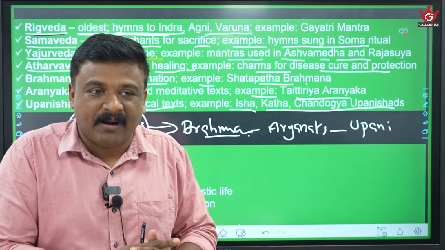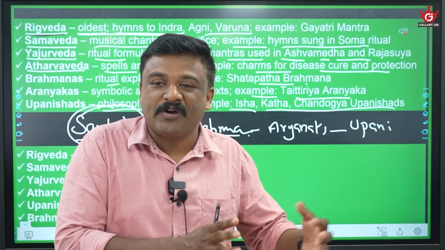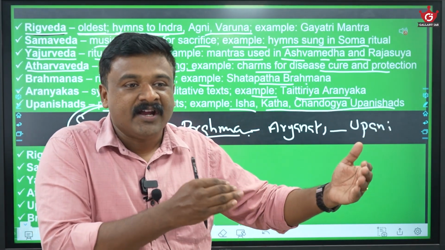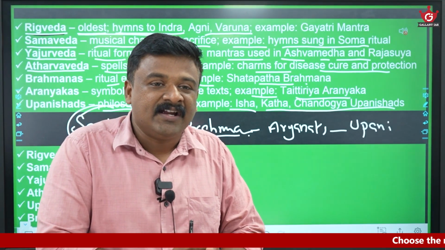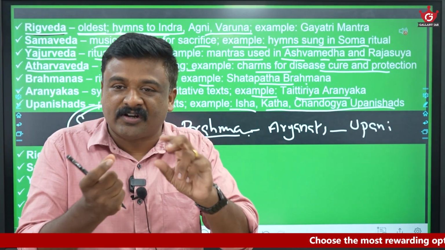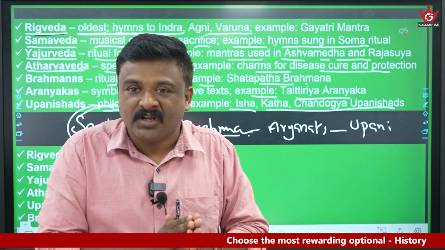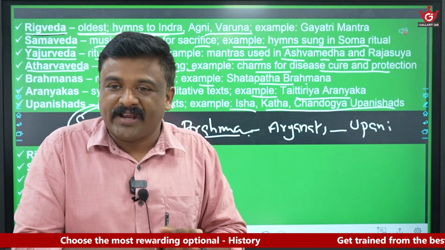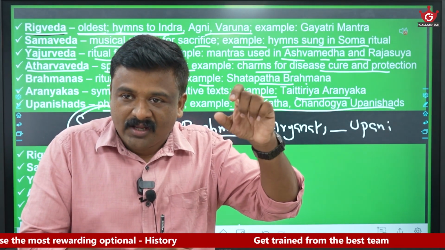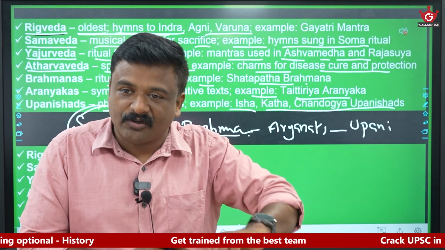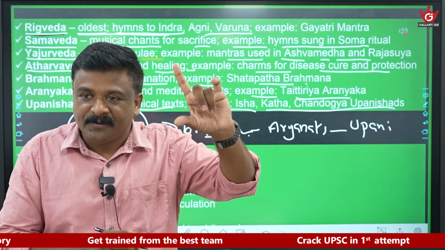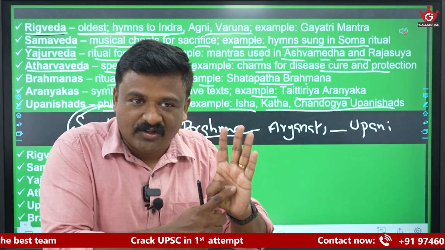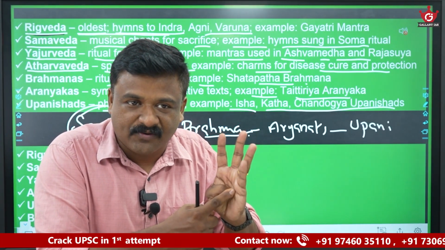Coming to Brahmanas, I said it is the prose version that explains these hymns. Aranyakas deal with the rules and formulas of rituals. Coming to the Samhitas again: Rigveda Samhita, the oldest and most sacred hymns in praise of gods.